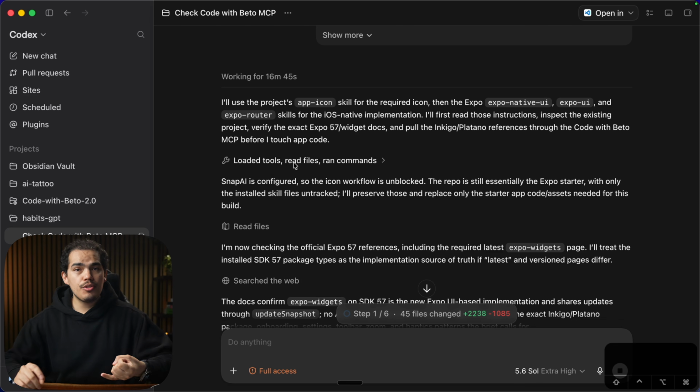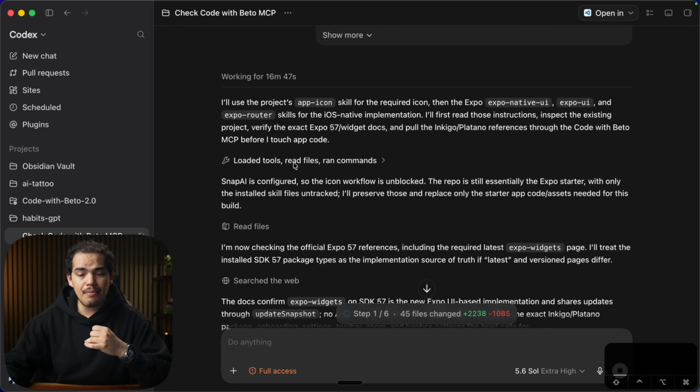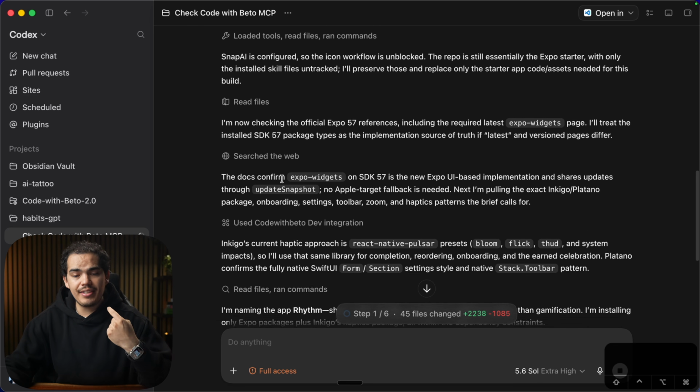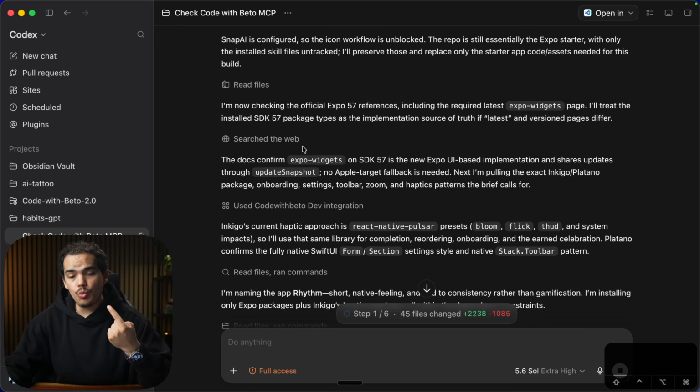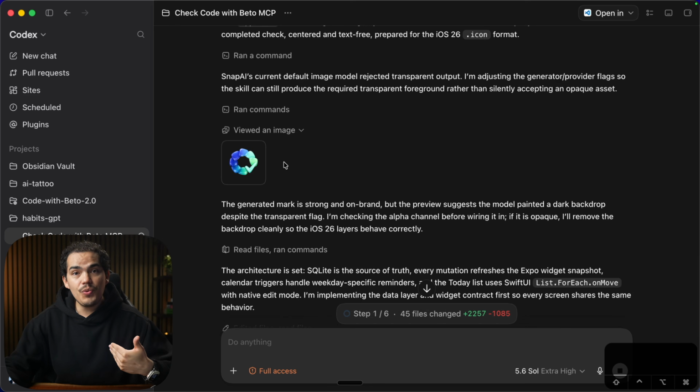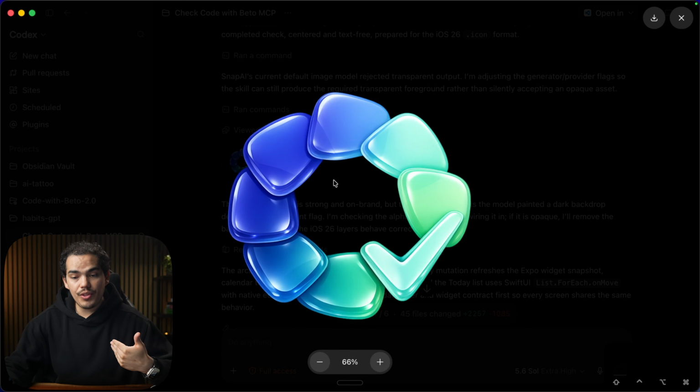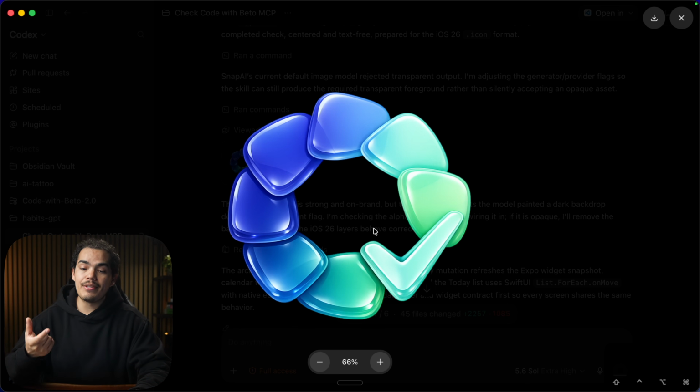It loaded the tools, it's using the skills, it's using the MCP, reading the files, reading the context. It also searched the web for documentation on how to implement Expo widgets, and it's even viewing the images that it's generating for the icon. So this icon was generated using the app icon skill. I honestly like it. We actually recently added support for GPT image 2.0.